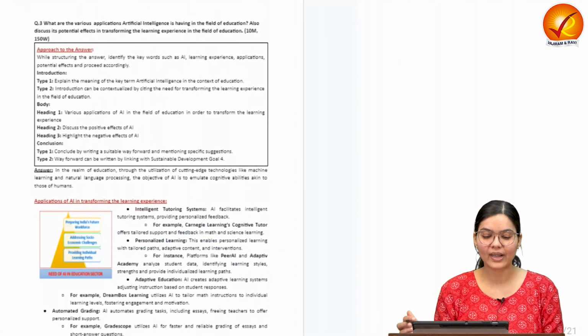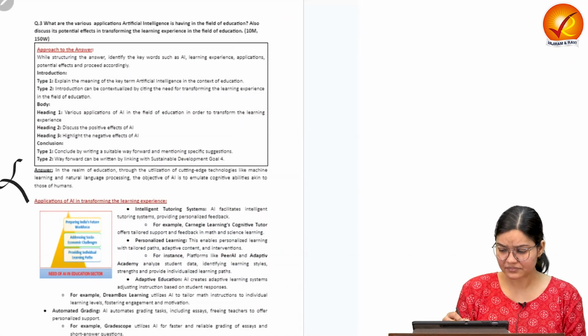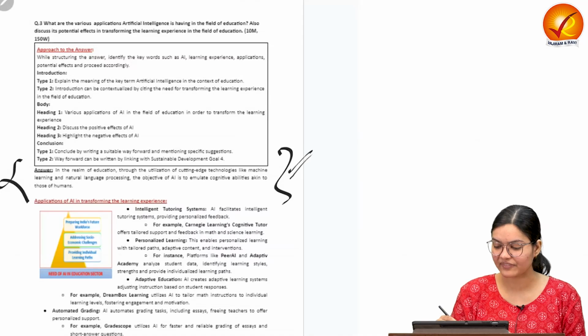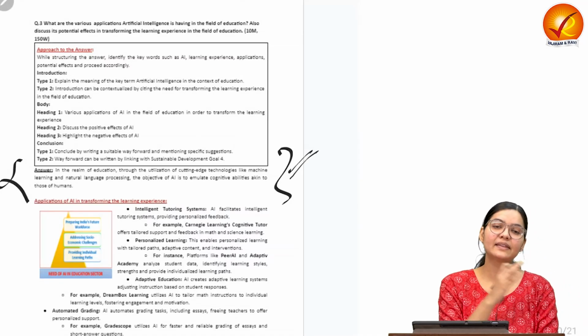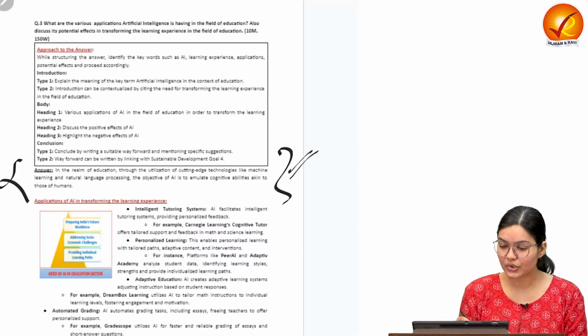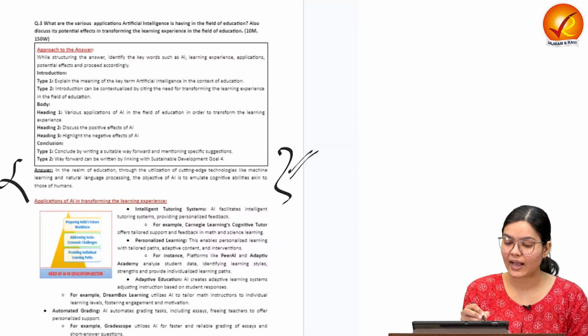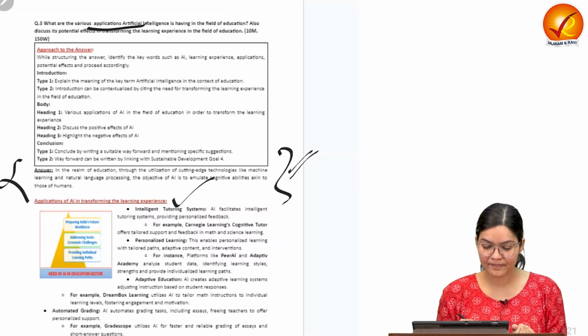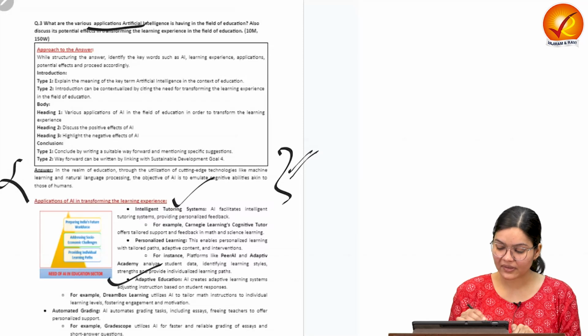Let us go through the model answer. In the model answer, in the introduction, we have provided what artificial intelligence is. So we have defined artificial intelligence, then we linked it with education. In the question, it was asked what applications AI has. We have given different applications, like intelligent tutoring. Along with it, adaptive education methods can be provided.